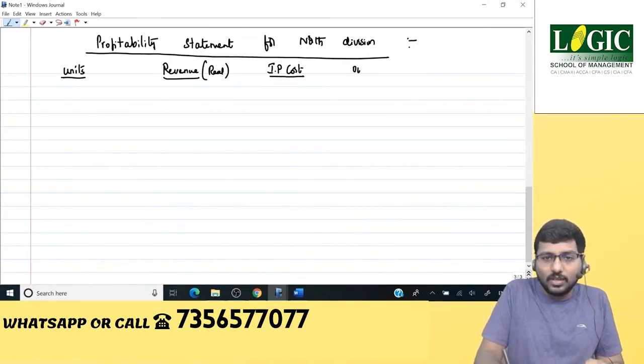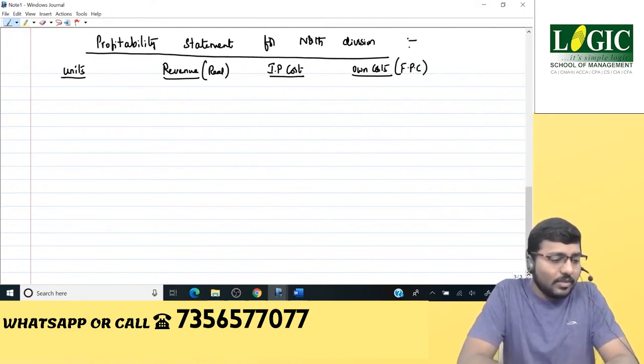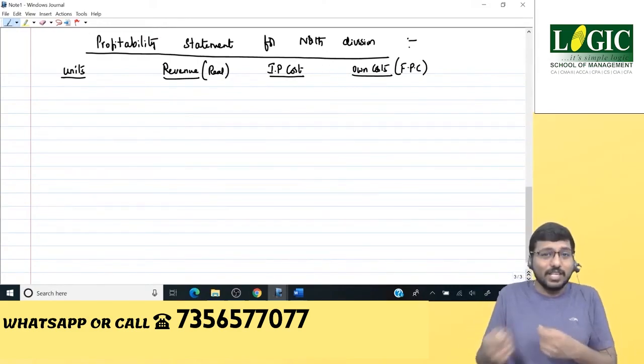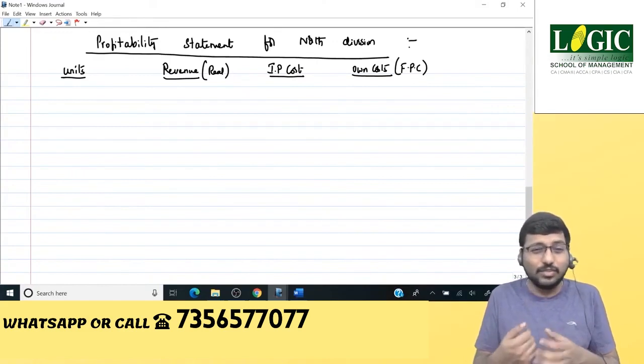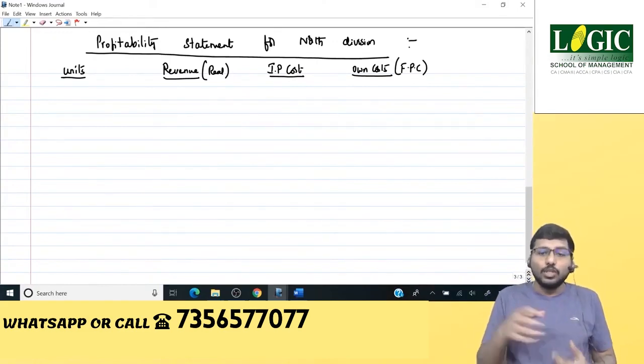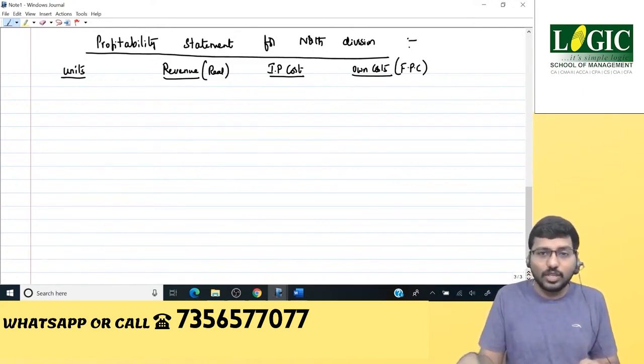Two, receiving division's own cost, which we can also call further processing cost. Intermediate product purchase cost is the cost which the receiving division, that is the purchasing division, in this case North Division, buys from the South Division. Plus its own cost, which is further processing cost.